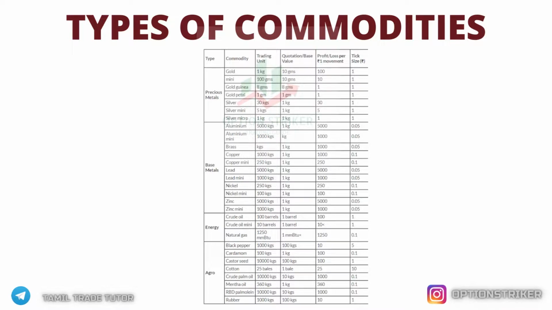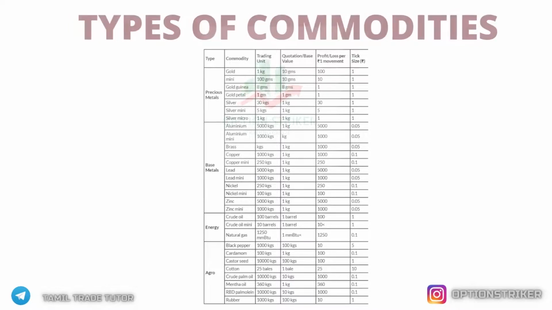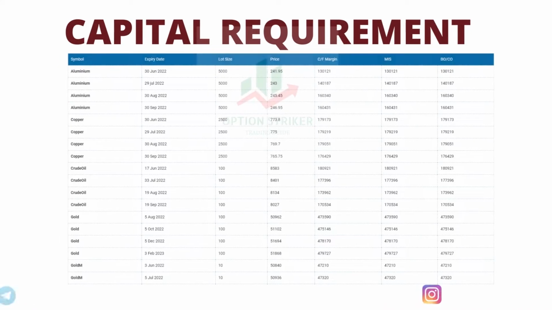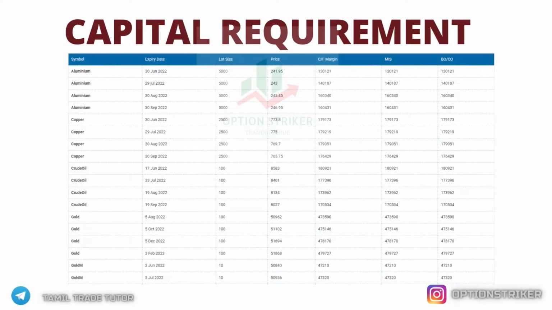For commodities, we have the same futures and options. In Bank Nifty and Nifty, we have 3 contracts: the current month's, the next month and the second next month contract. But here in commodity, we have 4 contracts. In MCX, all commodities have a 1 month interval, but gold and silver alone have a 2 month interval. Just take a look. For aluminum, copper, crude, we have June month's contract, July contract, August, September. But for gold, we have August, October, December, February.